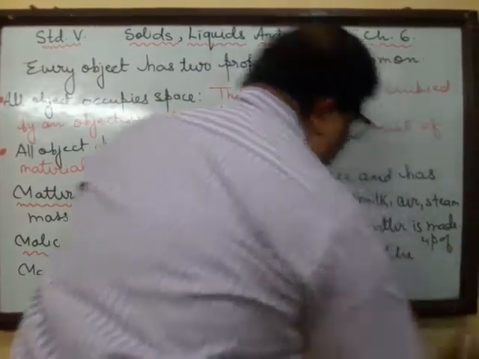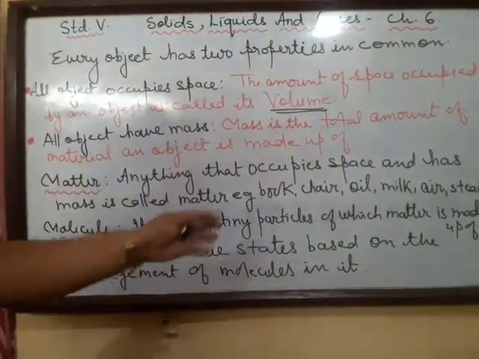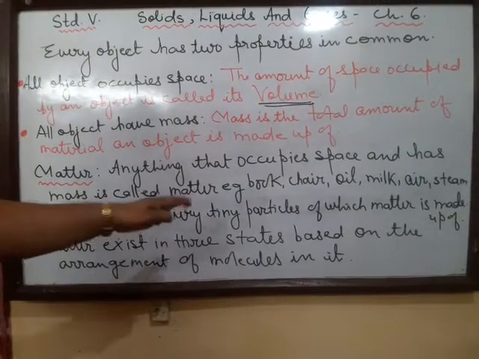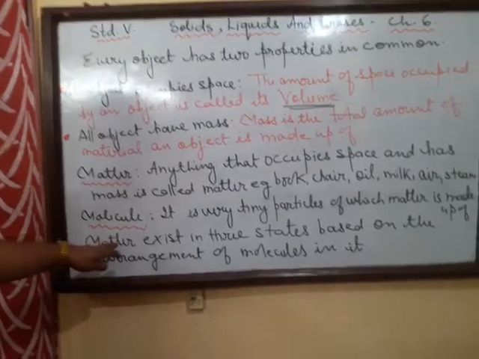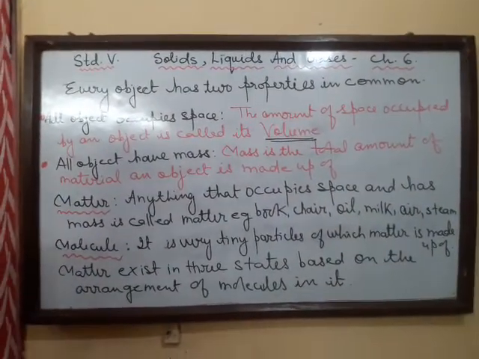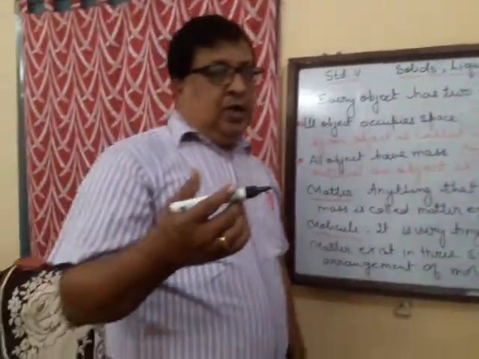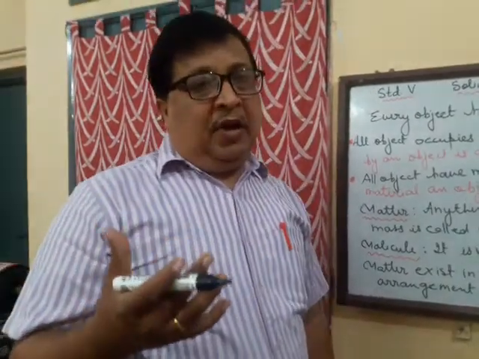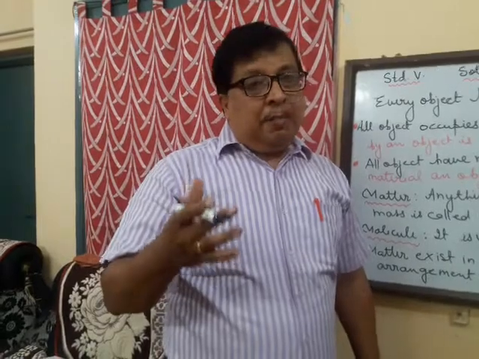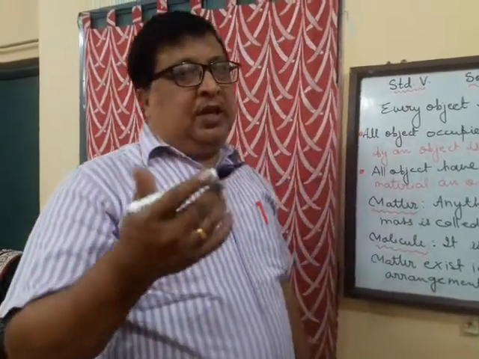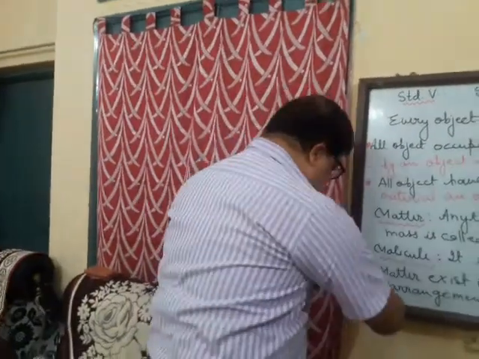In other words, matter is made up of very tiny particles called molecules. And of course, matter exists in three states. And what are the three states? We are going to see now the different states of matter and try to understand their characteristic properties.